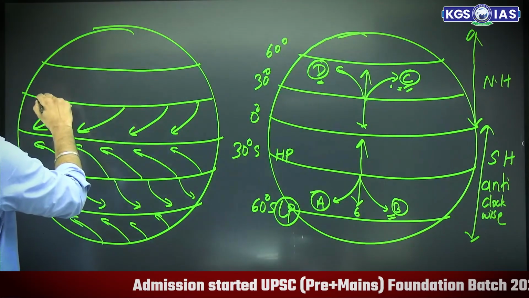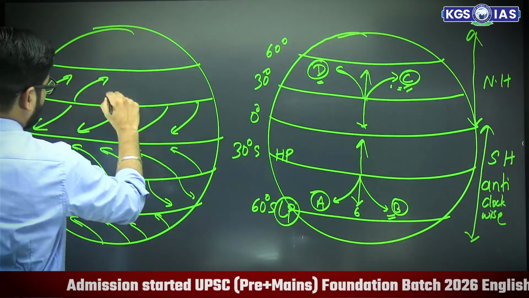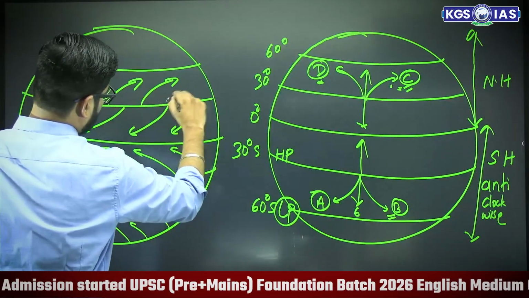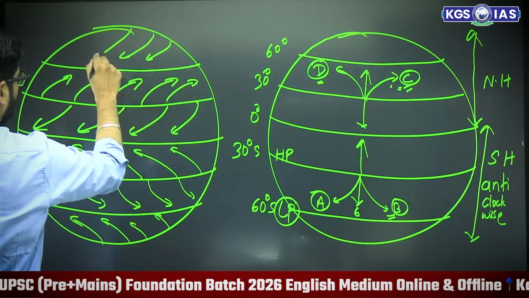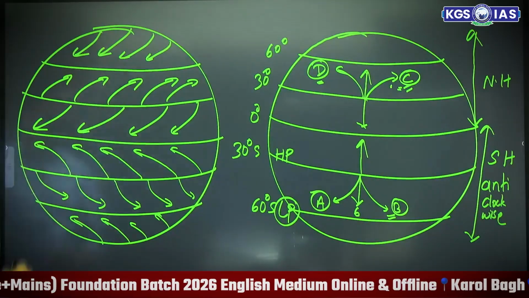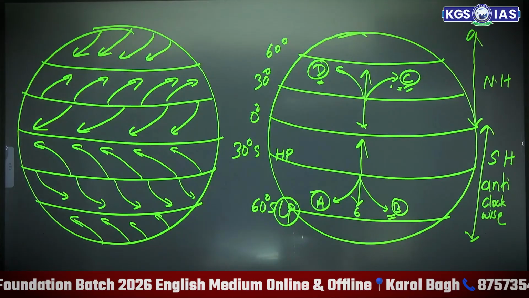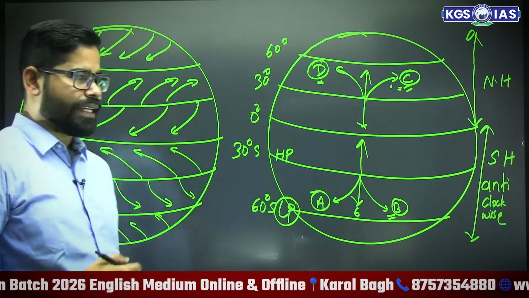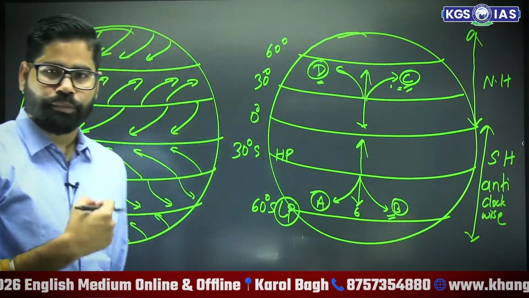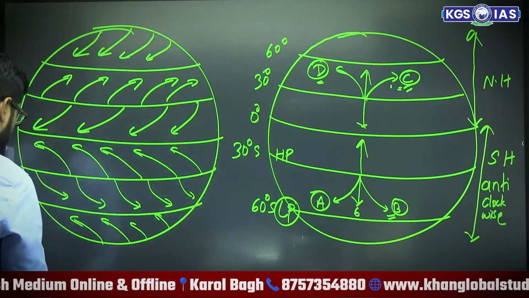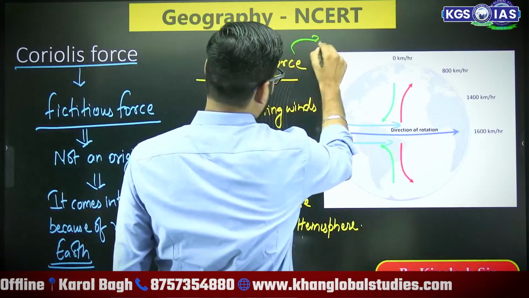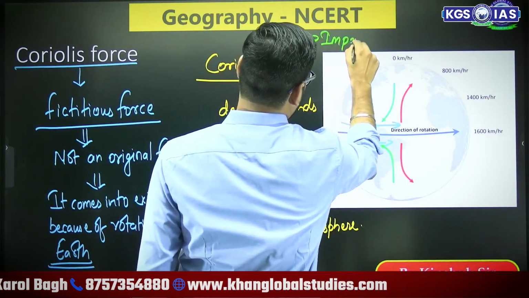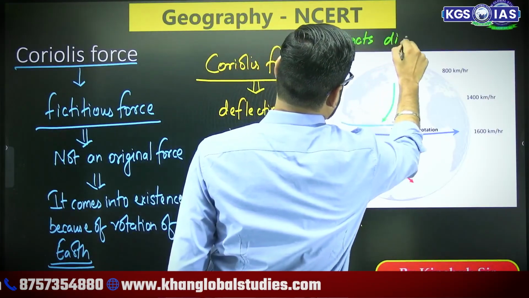Then what we will see is that this is going to be the direction of wind. So when we see about the Coriolis force, this impacts the direction of wind.